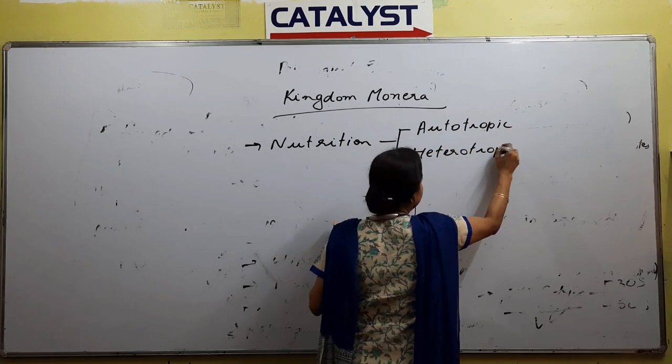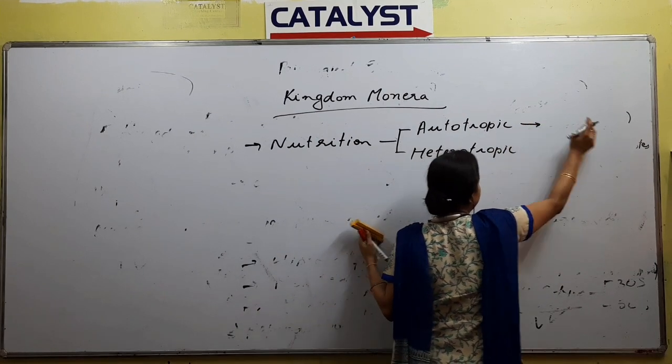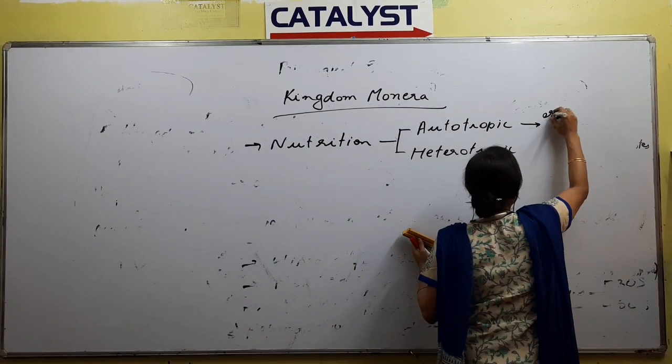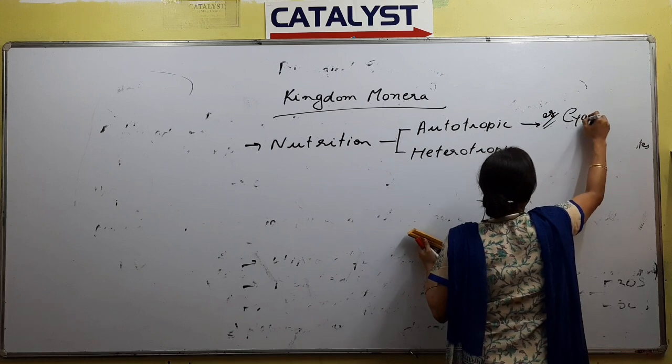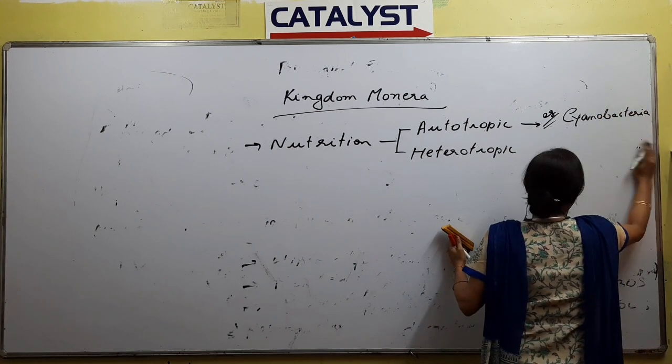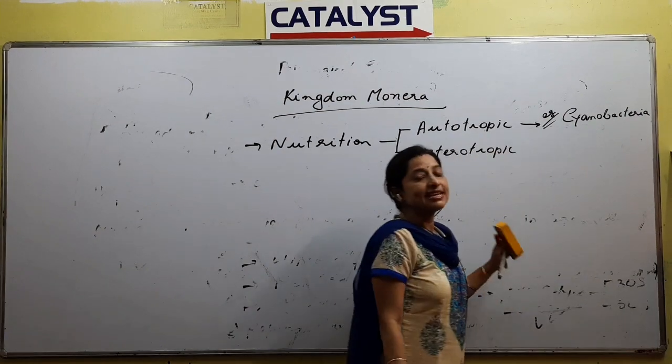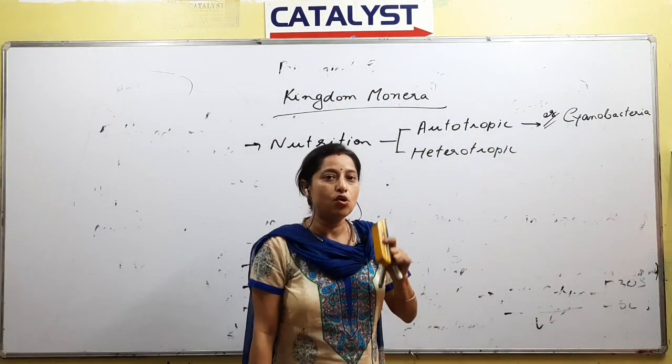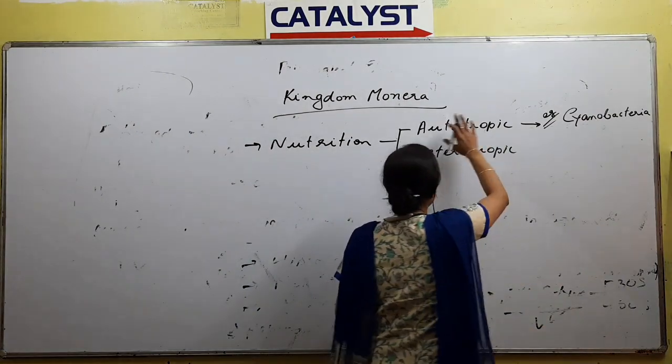If you talk about autotrophic Monera, an example would be cyanobacteria. Cyanobacteria is an example of an autotrophic Monera.